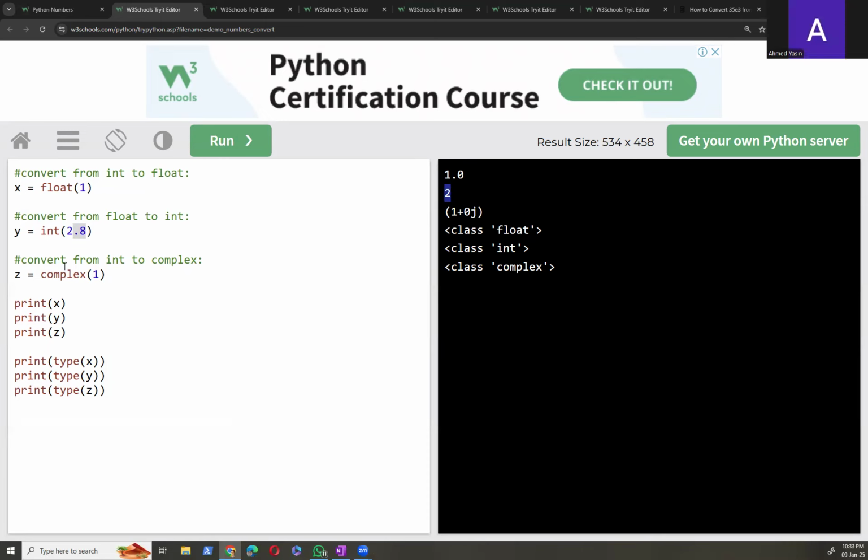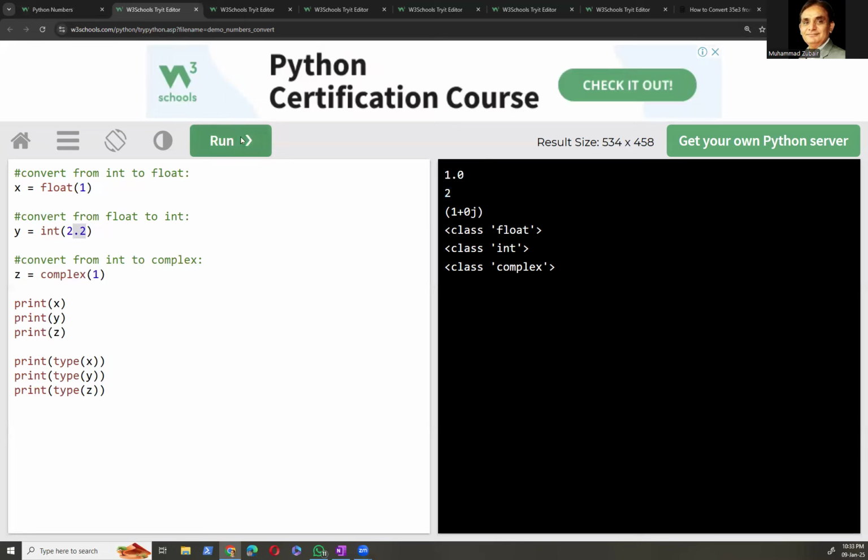Oh, wait, I have a question. What if it's 2.5 and make the 2 into int and make the 1 into float? Will that make 1.5? Whatever it will be, it will actually destroy the decimal and the number after that decimal.